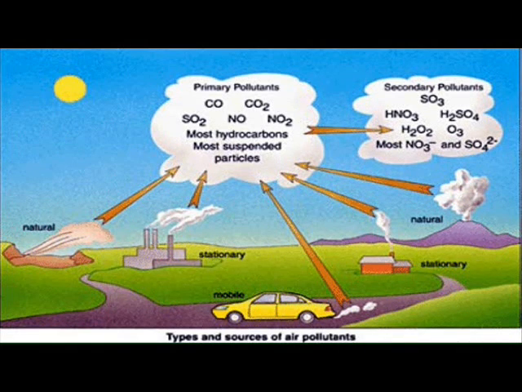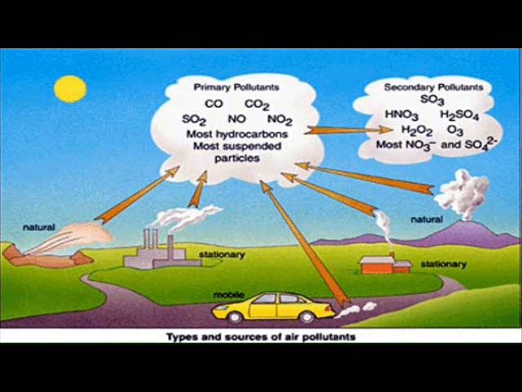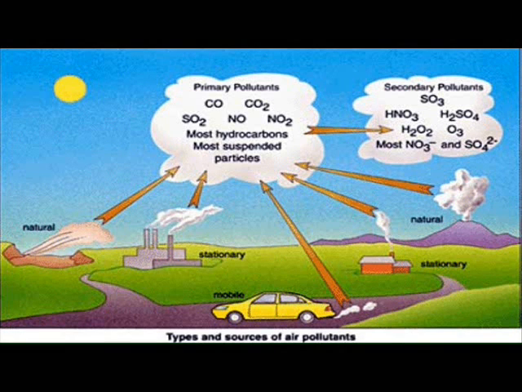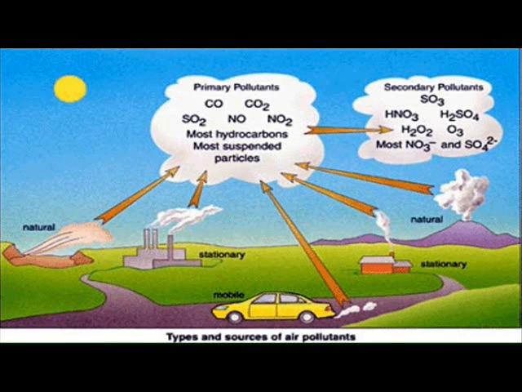Primary pollutants are therefore those gases or particles that are pumped into the air to make it unclean. They include carbon monoxide from automobile cars' exhausts and sulfur dioxide from the combustion of coal. Secondary pollutants, however, are formed when pollutants in the air mix up in a chemical reaction. They form an even more dangerous chemical. Photochemical smog is an example of this, and is a secondary pollutant.